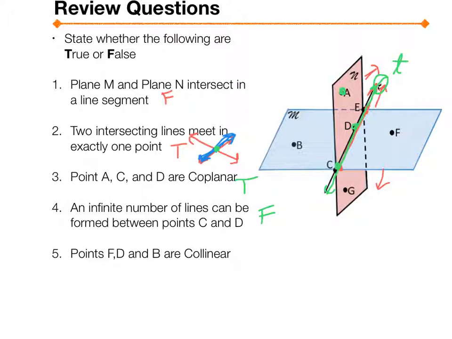5. Points F, D, and B are collinear. So let's look at F, D, and B. It kind of goes like this, right? That's not a straight line. So they would be non-collinear. So this is false. Because in order to be collinear, you need to be on the same line, which means it has to be exactly straight.